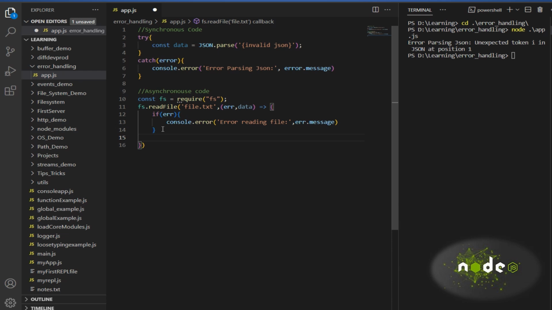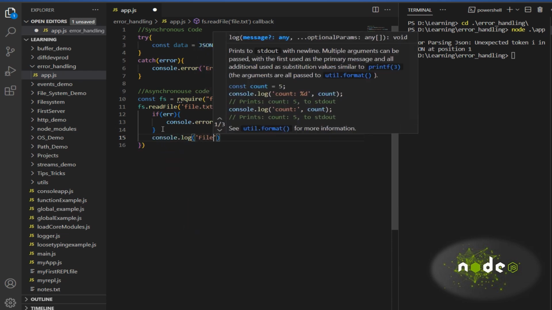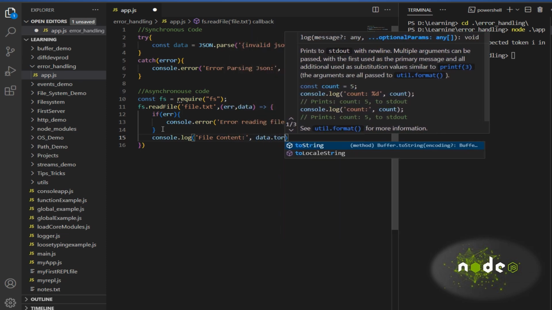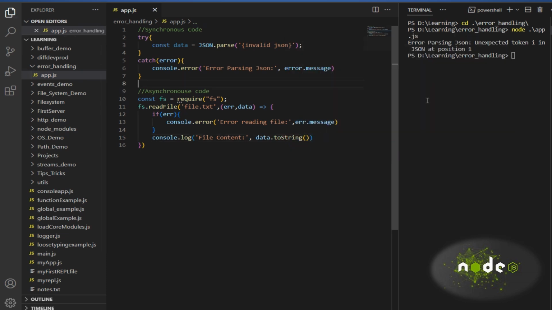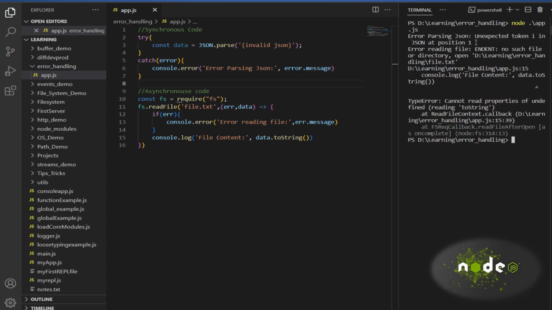And if it is read properly, then console.log, we can print the file content, which will be data.toString. So let's try this and see how it works. This is the first, the synchronous one, and this is the asynchronous one. You can see the file does not exist, right? So "no such file or directory". It has caught the error and given what that error looks like.